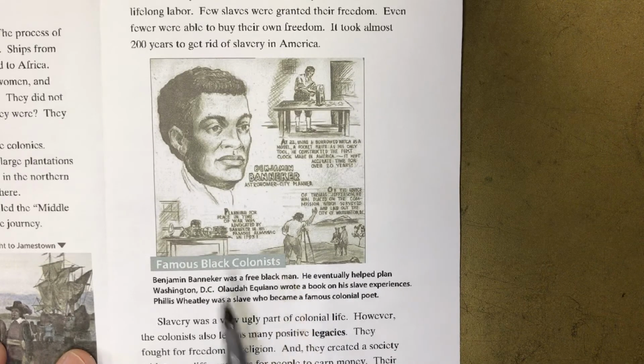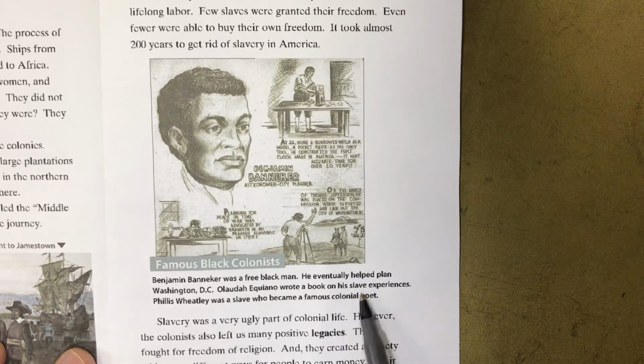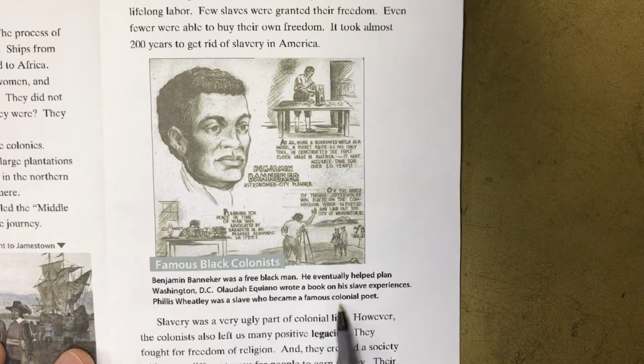Famous black colonists. Benjamin Banneker was a free black man. He eventually helped plan Washington, D.C. Olaudah Equiano wrote a book on his slave experiences. Phillis Wheatley was a slave who became a famous colonial poet.